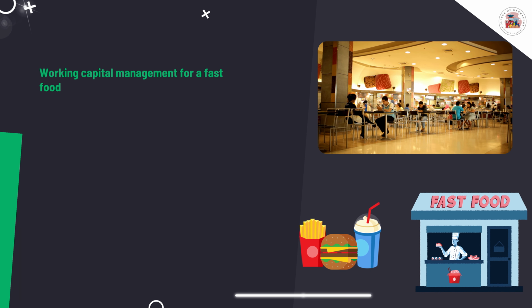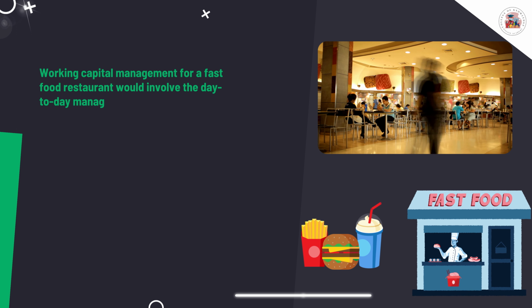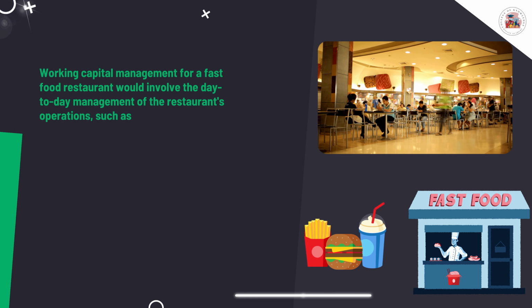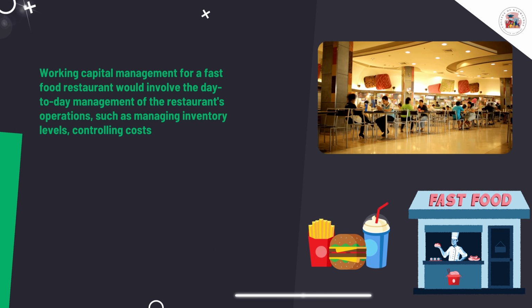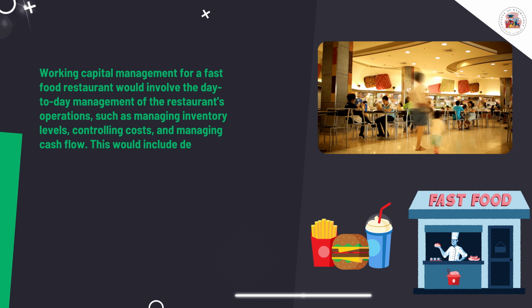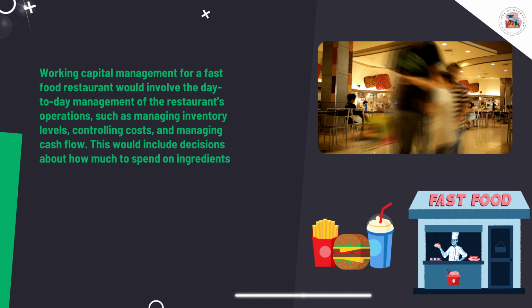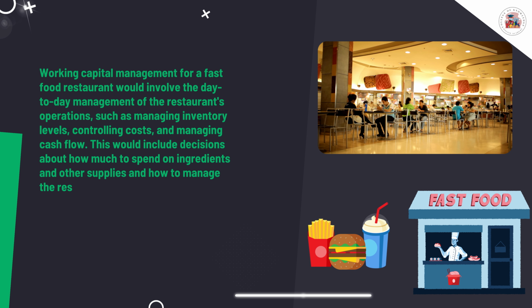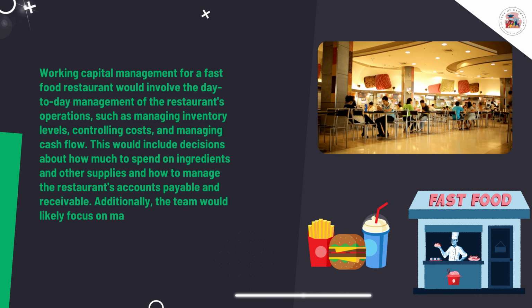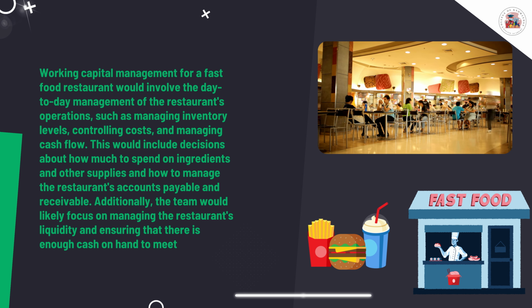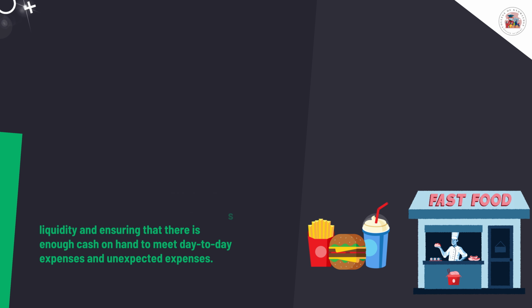Working capital management for a fast food restaurant would involve the day-to-day management of the restaurant's operations, such as managing inventory levels, controlling costs, and managing cash flow. This would include decisions about how much to spend on ingredients and other supplies and how to manage the restaurant's accounts payable and receivable. Additionally, the team would likely focus on managing the restaurant's liquidity and ensuring that there is enough cash on hand to meet day-to-day expenses and unexpected expenses.